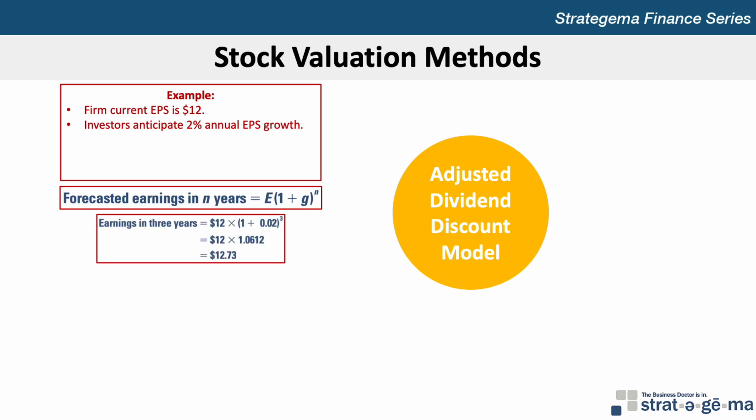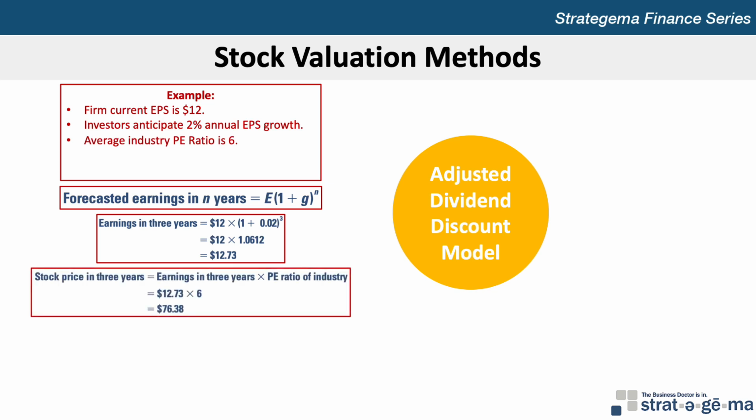The forecasted earnings per share can be multiplied by the P/E ratio of the firm's industry to forecast the future stock price. For example, if the mean P/E ratio of all other firms in the same industry is 6, the stock price in 3 years can be forecast as the $12.76 earnings in 3 years multiplied by the industry P/E ratio of 6 to end up with $76.38.